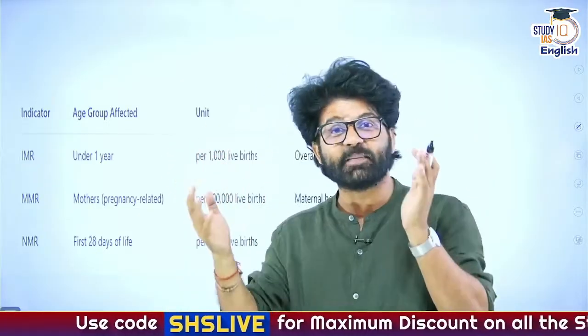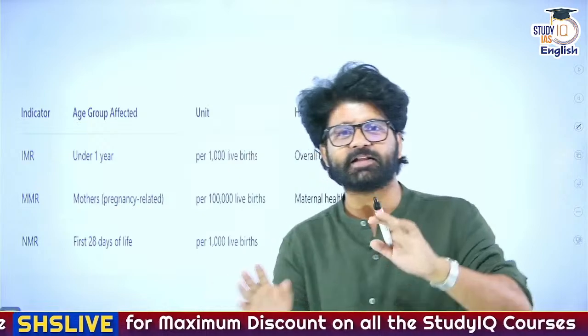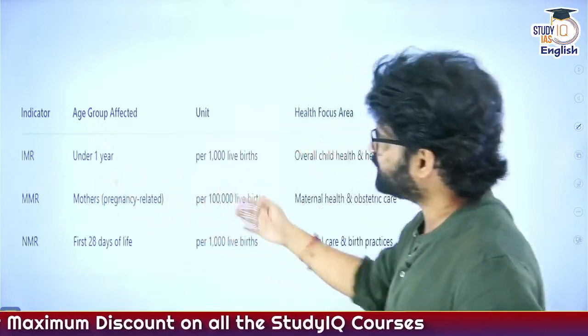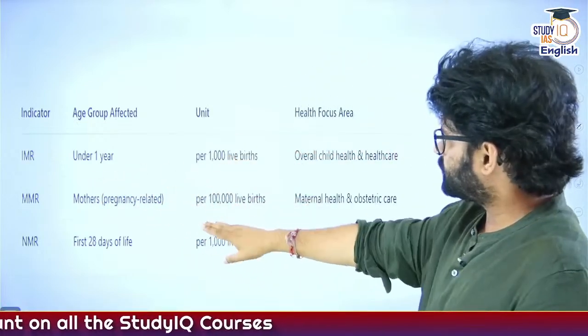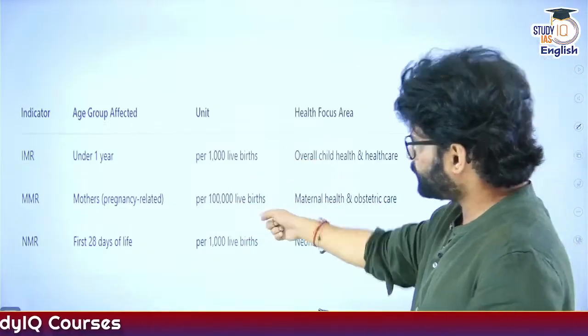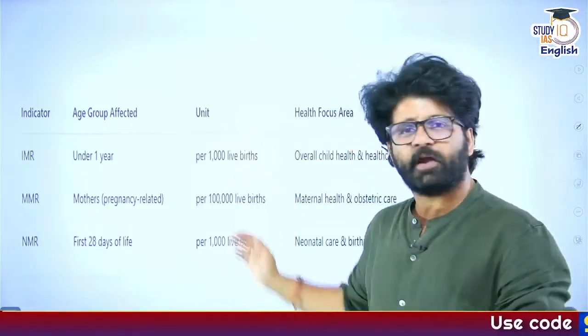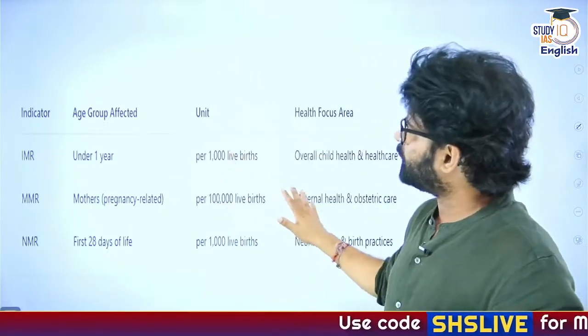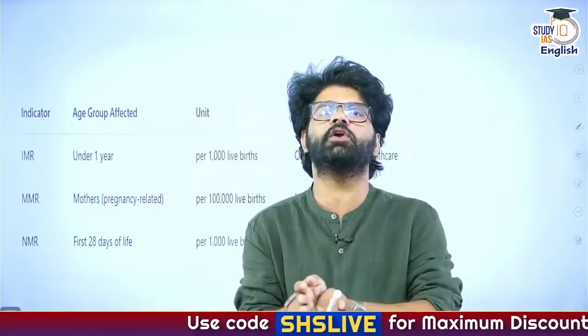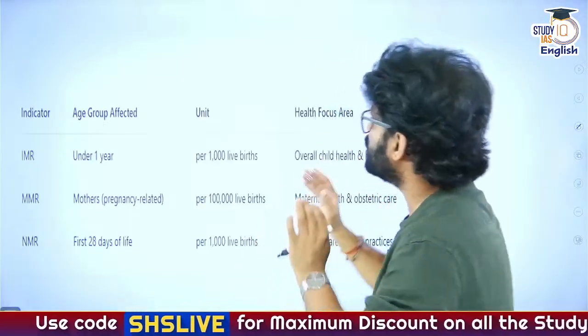What are the terms which are important from exam perspective? IMR, MMR and NMR. Then SDGs, goals and targets. That is what is written here. Age group and mothers, first 28 days per 1,000 live births, per 1 lakh live births, per 1,000 live births. We have talked about it. I have told you this. This chart will help you in segregating your information or condensing your information, so to say.